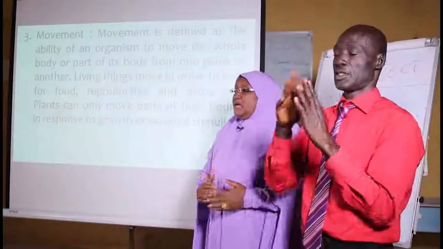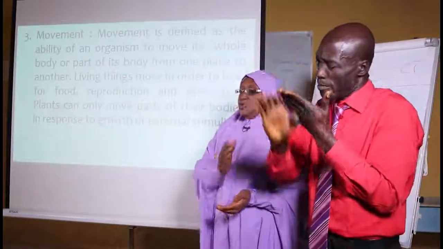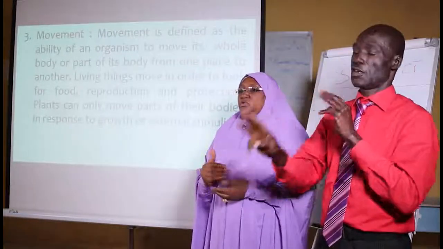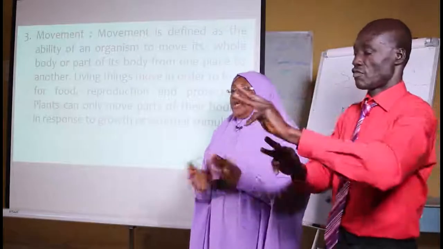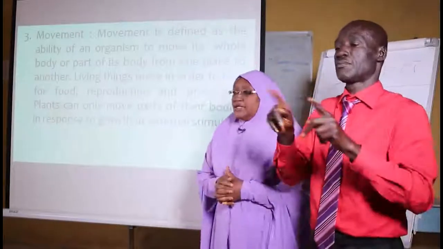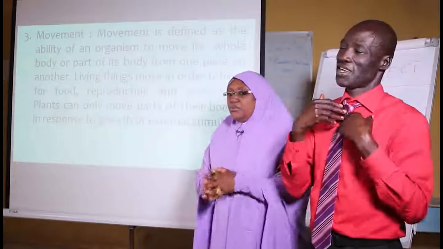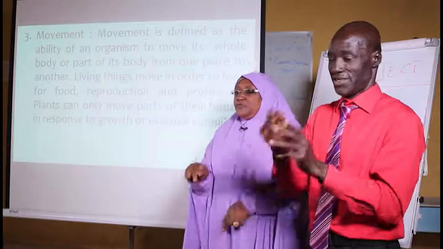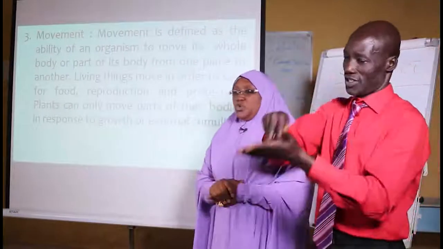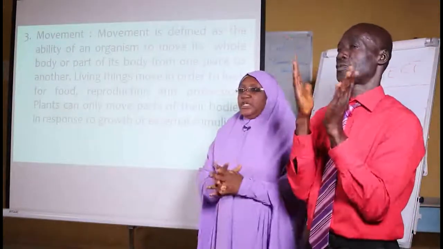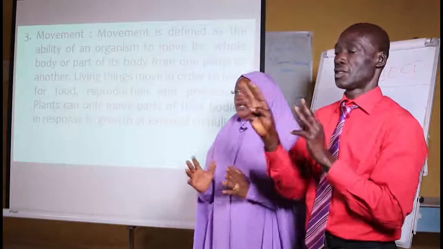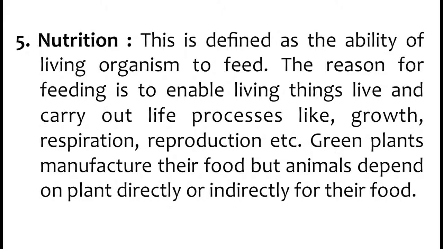In animals, there is total movement from one place to another because they can shift their position because they have organs of movement. So they can move, though with different organs of movement in different organisms. But plants don't have those organs that can make them move. You cannot plant a maize here, then expect the maize to shift from one farm to another. No. So plants are fixed in position as far as movement is concerned, though they move their own body, but not like animals.